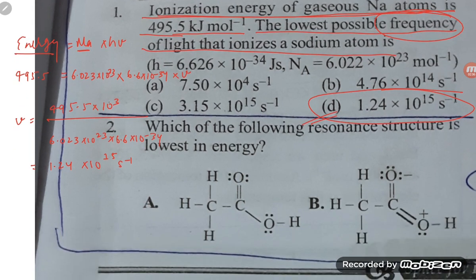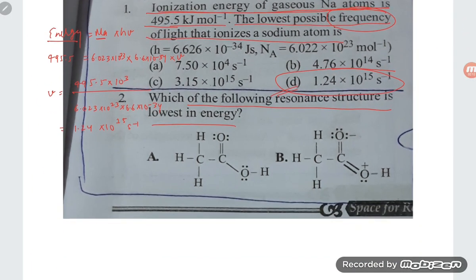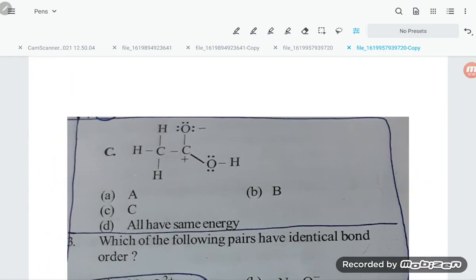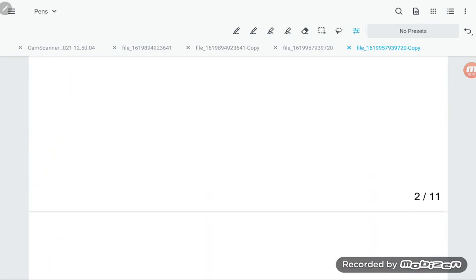Now, let us see which of the following resonance structures has the lowest energy. The lesser the charge, the greater the stability. A resonating structure carrying no charge is always more stable than one carrying minimum charge, and each atom should have its octet complete. Here octets are complete and there is no charge, so this is more stable. The other options have charge, so option A is correct.